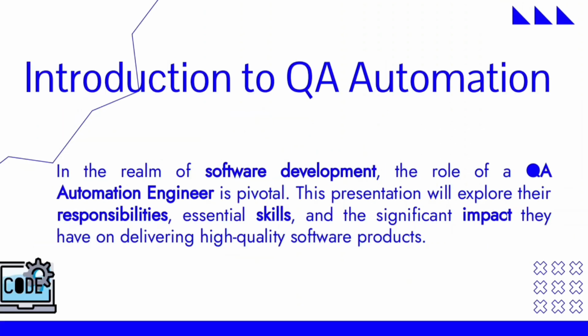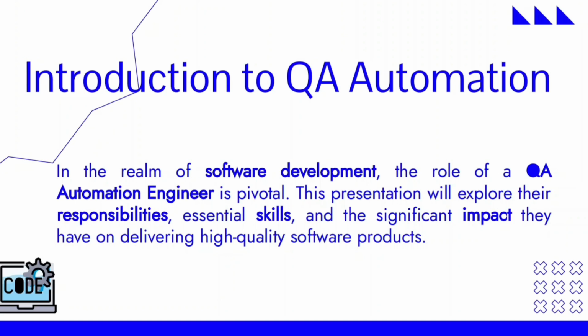First thing, let me introduce you to software automation or QA automation. It is one kind of process in software development. In that process, the QA person's main job is to automate the whole procedure of software testing, and the QA person also checks the software quality.